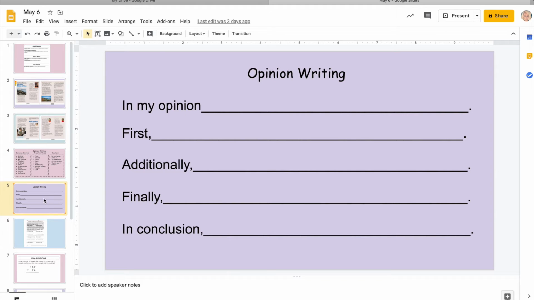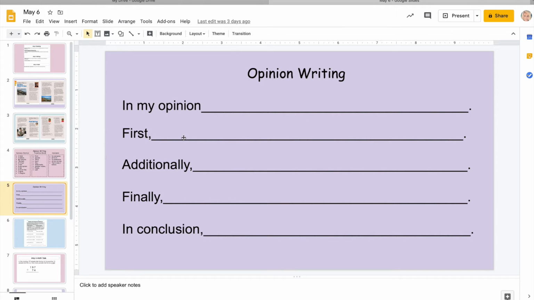So it should look something like this. Your first sentence will say, in my opinion, and maybe you're comparing two things. Whenever you're writing an opinion, think of comparing something. Do you like cupcakes or donuts more? Do you like dogs or cats? So in your opinion, you're going to write what your opinion is on what you're comparing.